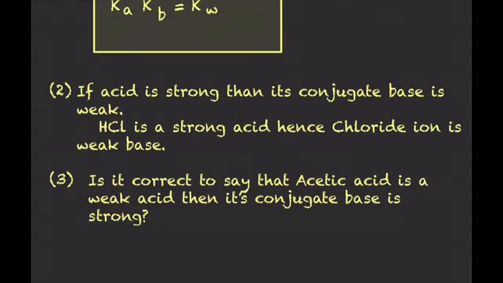Now the third statement: is it correct to say that if acetic acid is a weak acid, then its conjugate base is strong? We know that acetic acid is a weak acid, right? So is it correct to say that acetate ion is a strong base, or if it is a strong base, then with respect to what it is a strong base? So we have to learn this third point.